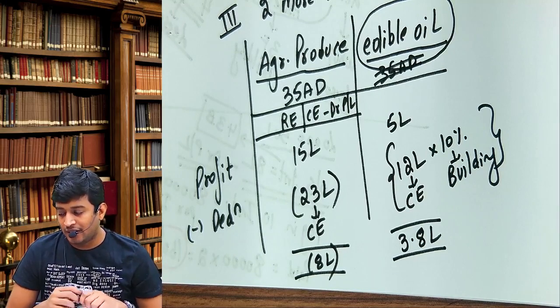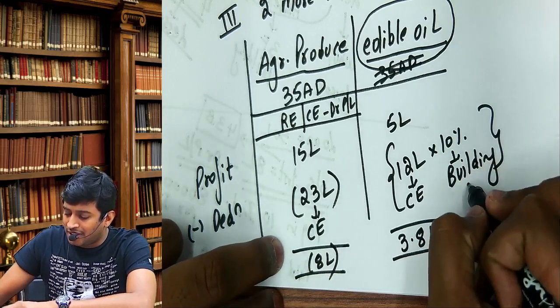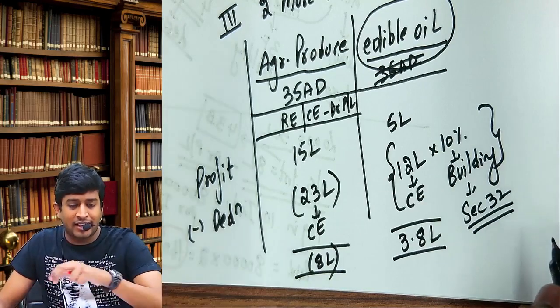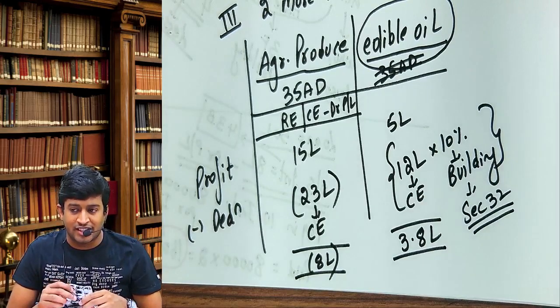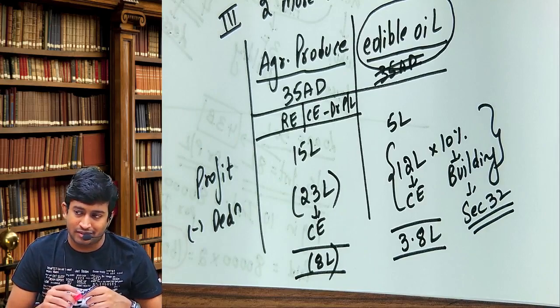Am I clear till here? This 1.2 is what? Depreciation. Section 30 is given. Read the additional information number 2 once again. What section 32 is given in the problem? Section 32 is mentioned in the problem.